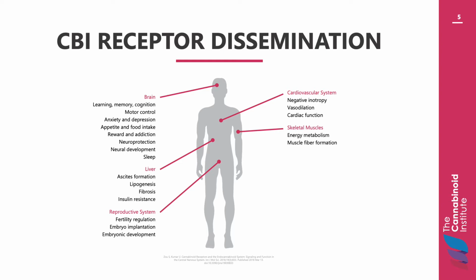CB1 receptors on the peripheral sites of the body participate in the regulation of local tissue functions. CB1 receptors modulate the motility of the gastrointestinal tract, the secretion of gastric acids, fluids, neurotransmitters, and hormones, as well as the permeability of the intestinal epithelium. Therefore, CB1 receptors can control appetite not only from the hypothalamus and central nervous system, but also through the regulation of energy balance and food intake from the gastrointestinal tract as well.